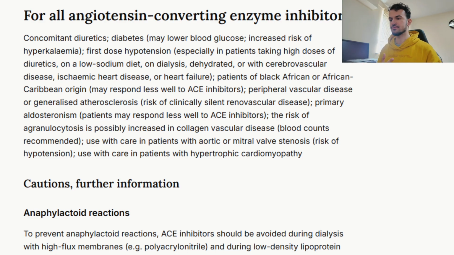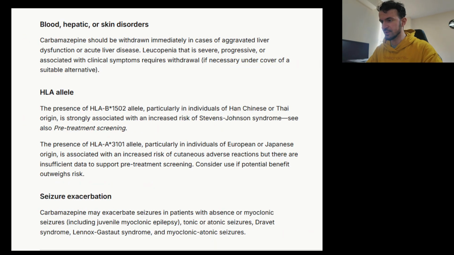So trimethoprim, heparins, Ramipril, potassium sparing diuretics, ACE inhibitors, and those sorts of medications. So concomitant diuretics, diabetes, it may lower blood glucose, increase risk of hyperkalemia, as we've mentioned. So these are some basic points about that, and let's go on to carbamazepine quickly, as I wanted to quickly skim through that.